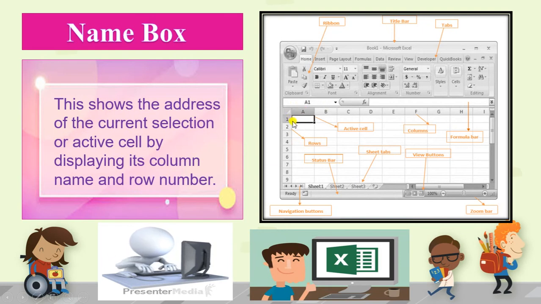Both the things will be displayed in the name box. For example, you can see this is your active cell. This is a black color boundary cell, so it is your active cell. It will first write its column name A, and then its row number, that is A1. So this is your name box. Name box tells you on which active cell your insertion point is there. So first of all, the column name and row number, this gives you the name box.